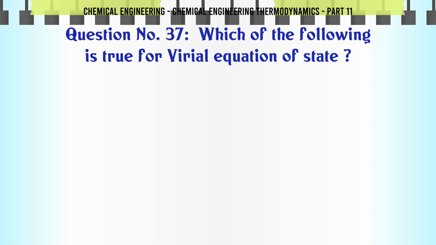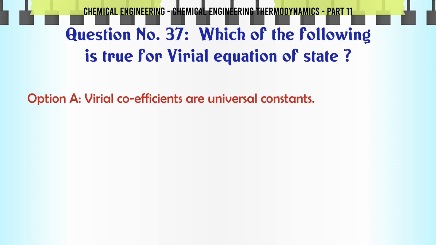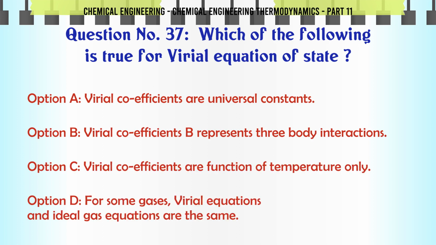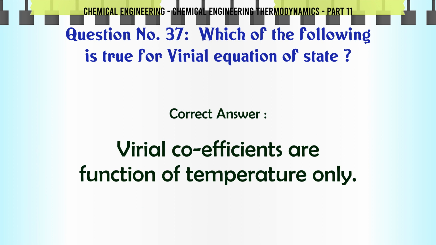Which of the following is true for virial equation of state? A. Virial coefficients are universal constants. B. Virial coefficients B represents three body interactions. C. Virial coefficients are function of temperature only. D. For some gases, virial equations and ideal gas equations are the same. The correct answer is virial coefficients are function of temperature only.